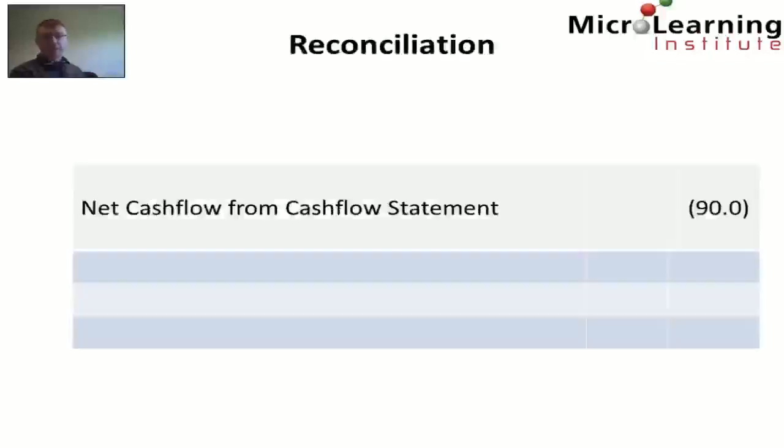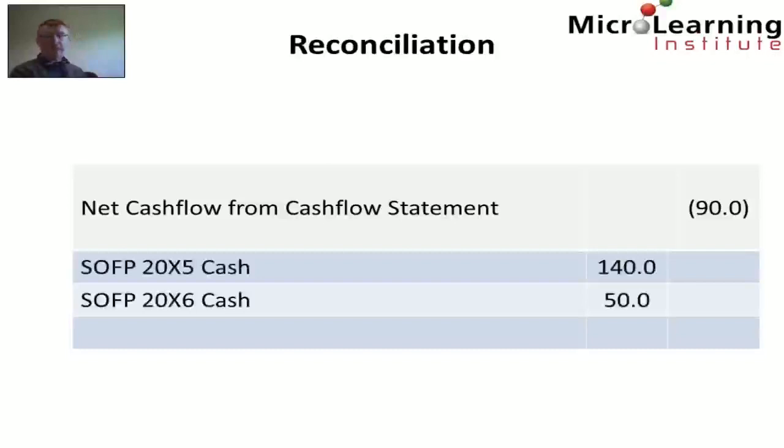We'll recall that we've just deduced that the net cash flow from the cash flow statement is $90 million. When we look at the statement of financial position for X5, we see a cash amount there of $140 million. When we look at the corresponding entry for X6, we see it's $50 million. So again, the difference between 140 and 50, as we had expected, is a net decrease in cash in the period of $90 million.